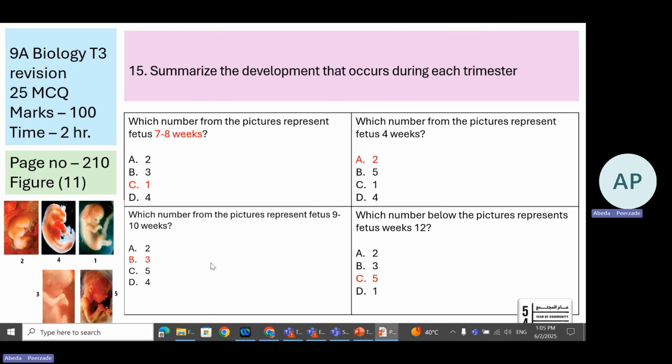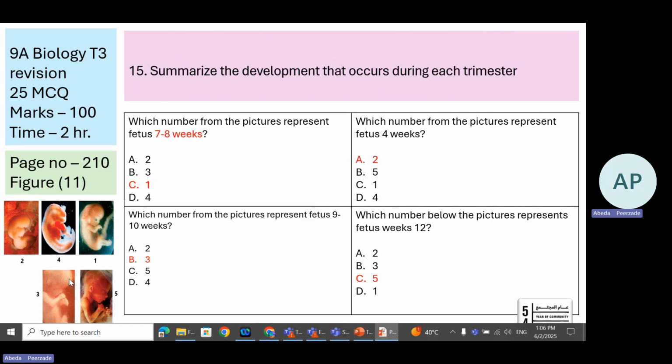All right, coming to some example questions. Which number represents the 7 to 8 weeks baby? Look at this. Here you can see they are in order, but in the exam you may not find them in order. Now we have 4 weeks, 5 to 6, 7 to 8, 9 to 10, and 12 weeks baby. So what do you see in the 7 to 8 week baby is the eye. You can focus on the eye. That's number one.